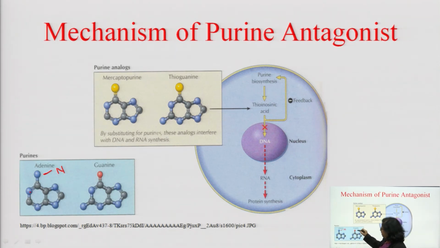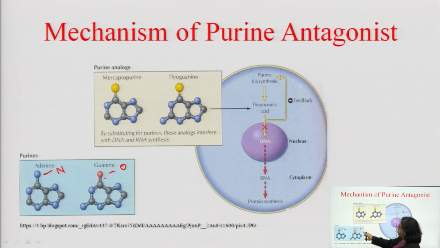Here you see red, that indicates oxygen. The only difference between adenine and guanine: in the case of adenine a nitrogen atom is there, in the case of guanine only an oxygen atom is there. So, the only difference is nitrogen and oxygen, the rest of the nucleus is the same.